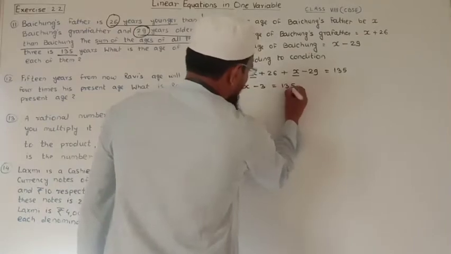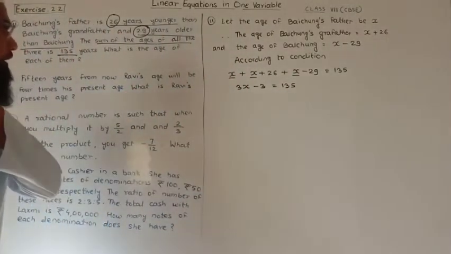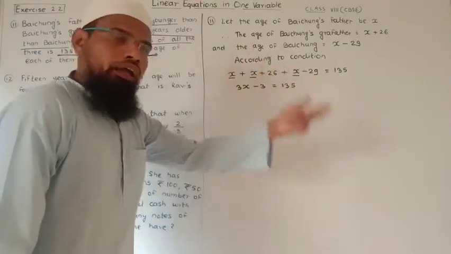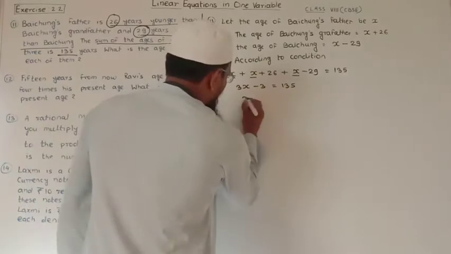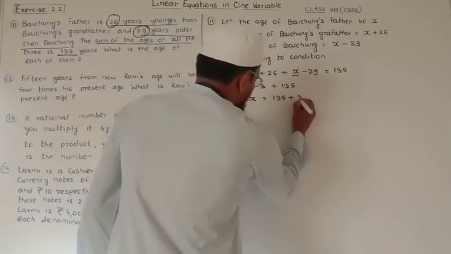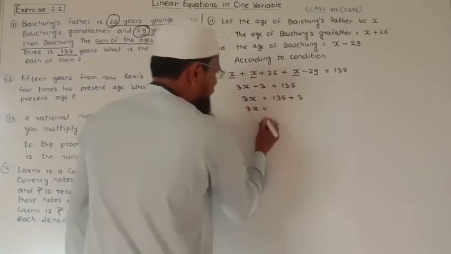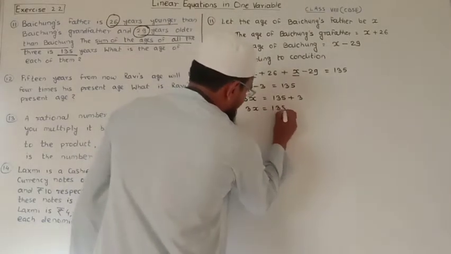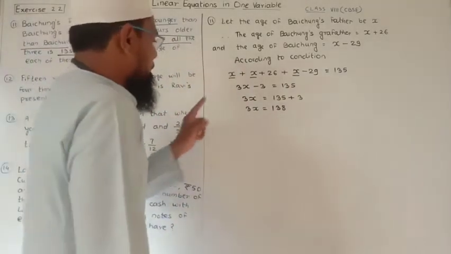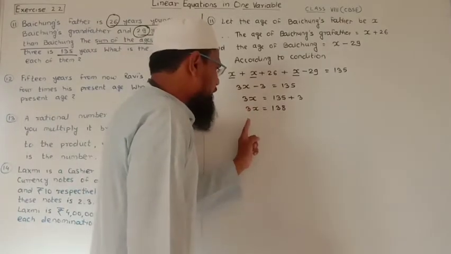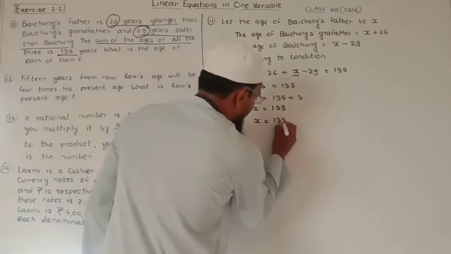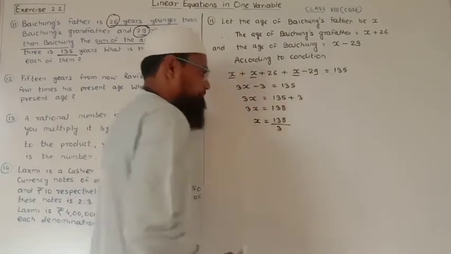So 3X minus 3 is equal to 135. Here when we transpose this minus 3 to the RHS, it becomes plus. So we will get 3X is equal to 135 plus 3, 3X is equal to 138. Now this 3 is multiplying, so when we transpose multiplication, it becomes divide. So we will get X is equal to 138 upon 3.